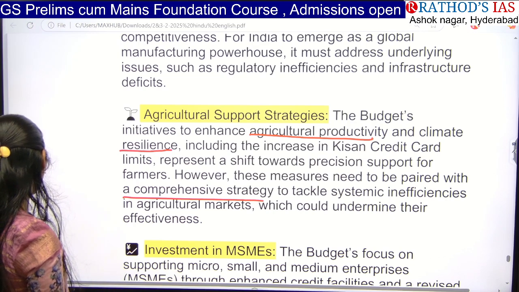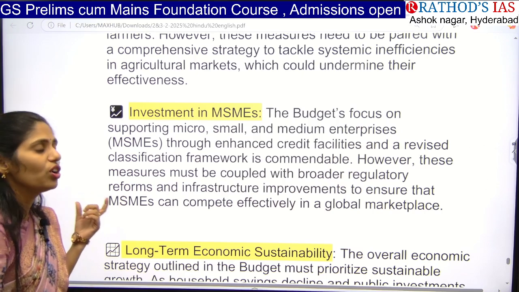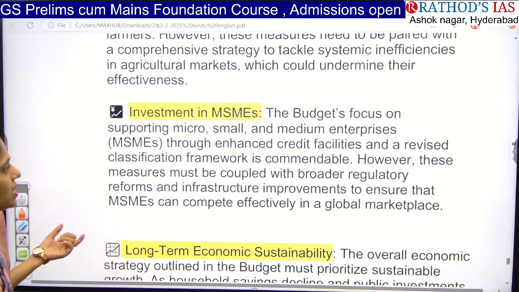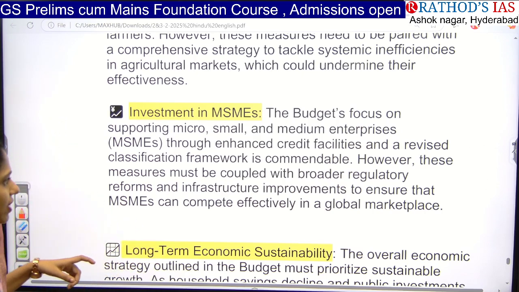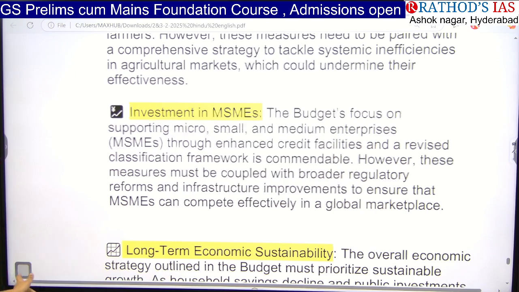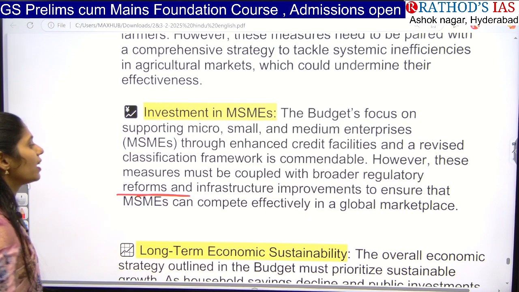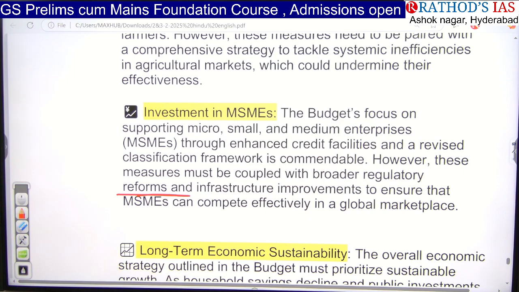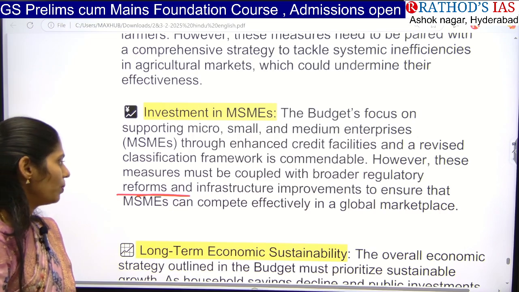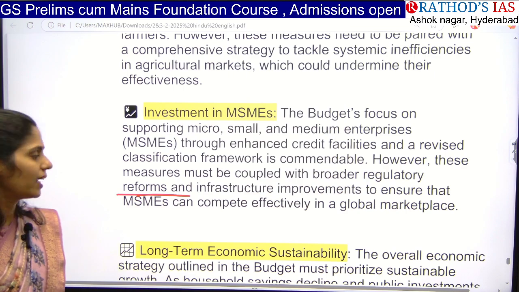And the next one is that the government also said that we are going to invest in MSMEs. Whenever we support MSMEs, it will enhance credit facilities and revised classification. They are very good, but we have to take some measures so that we can go for broader regulatory measures and reforms, and next is infrastructure improvements so that we can compete effectively in the global marketplace.